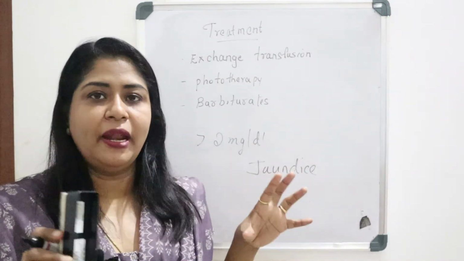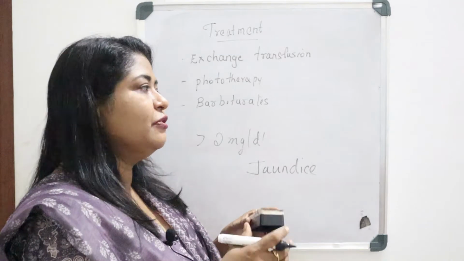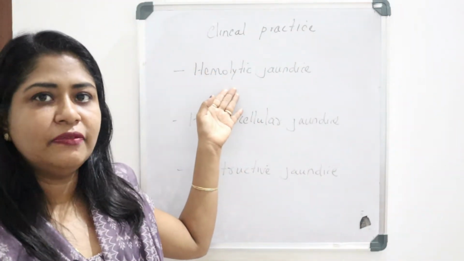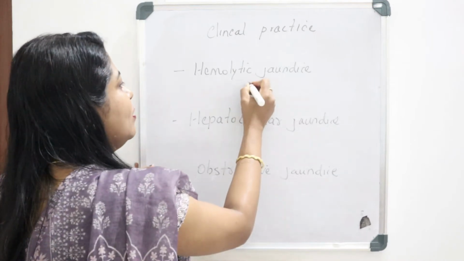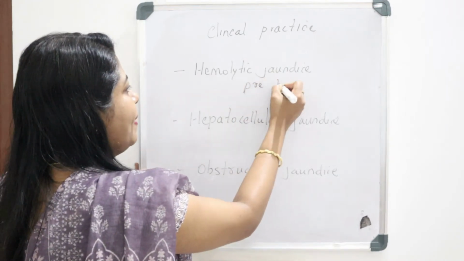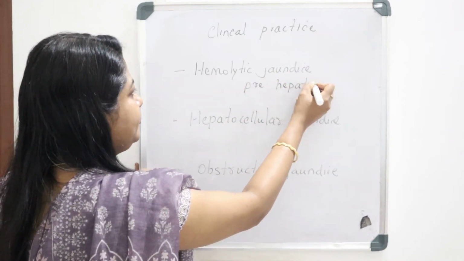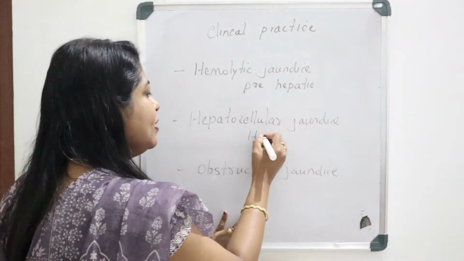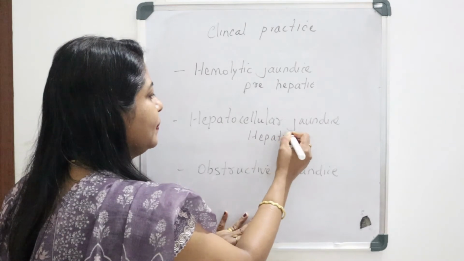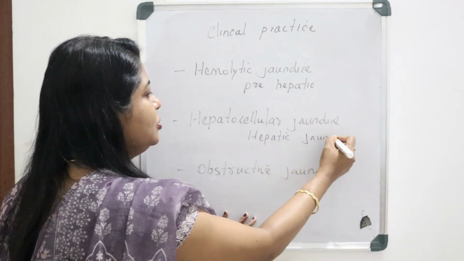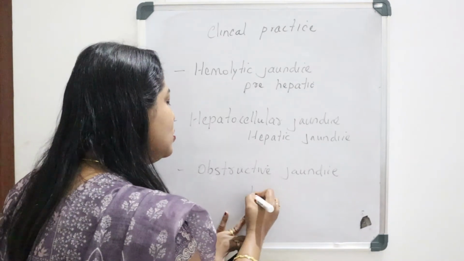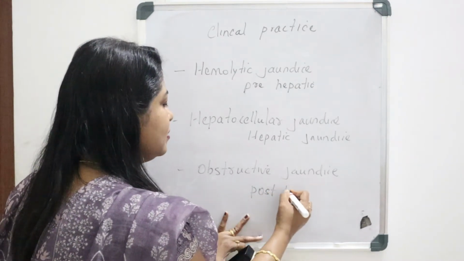So in clinical practice, jaundice can be classified into three types. Hemolytic jaundice, we can call prehepatic jaundice. Hepatocellular jaundice, we can call hepatic jaundice. And obstructive jaundice is also known as post-hepatic jaundice.